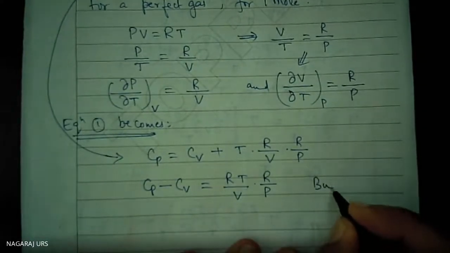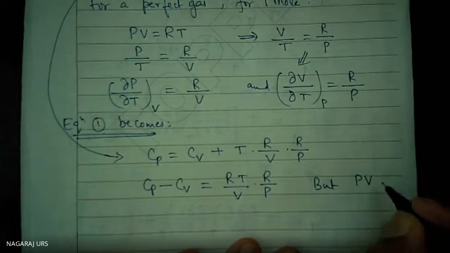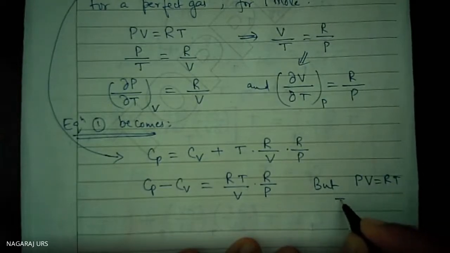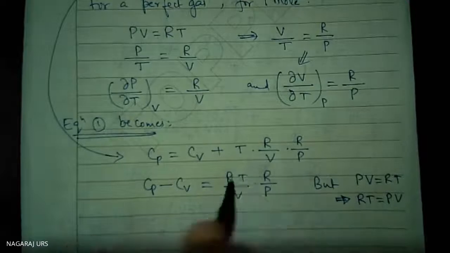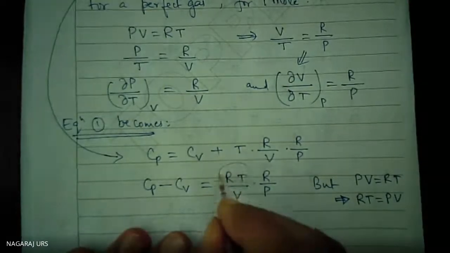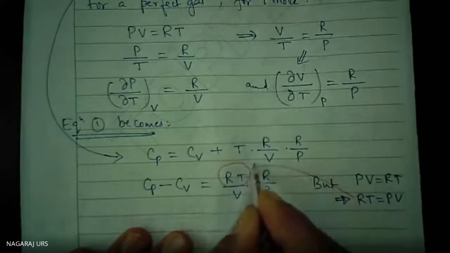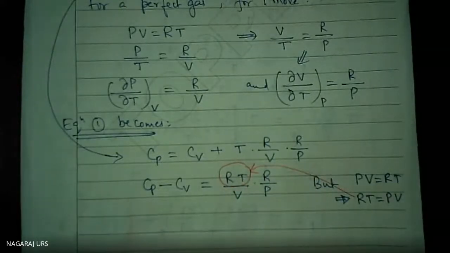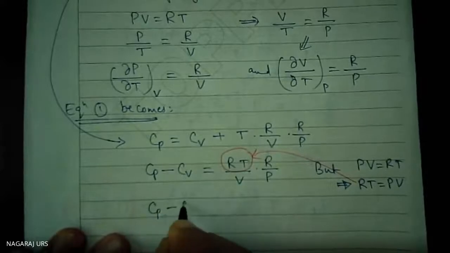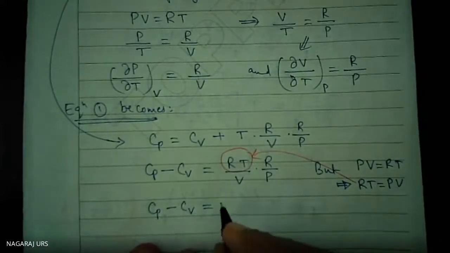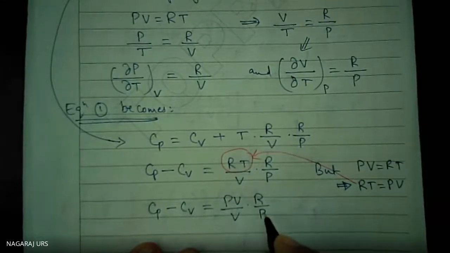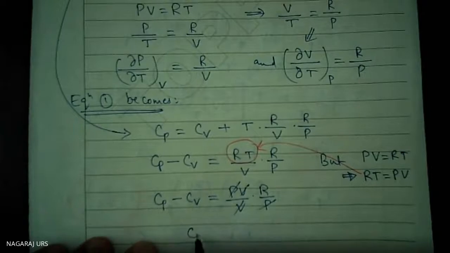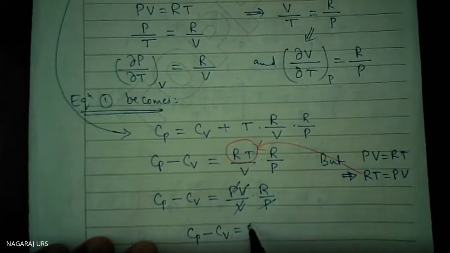But PV is equal to RT. This implies RT is equal to PV. Here RT is present. Do the substitution from here to here. Therefore, Cp minus Cv is equal to PV divided by V into R divided by P. V gets cancelled here, and P and P get cancelled here. Therefore, Cp minus Cv is equal to R.